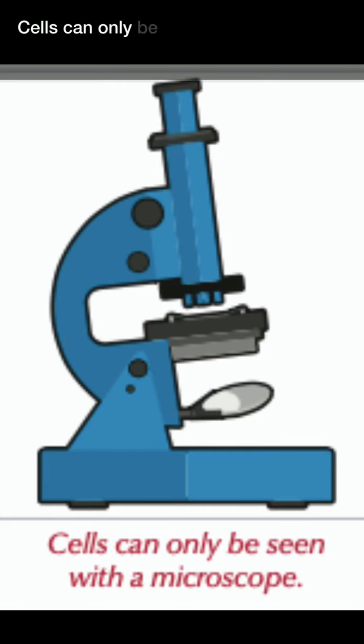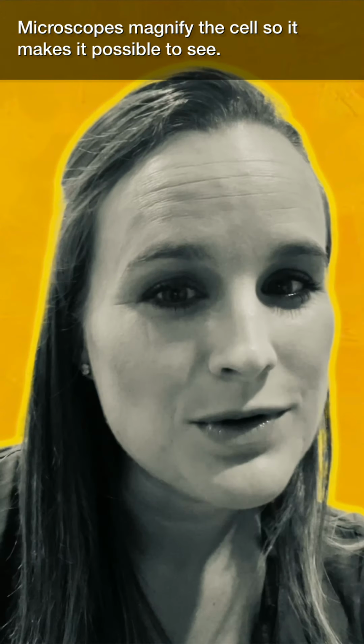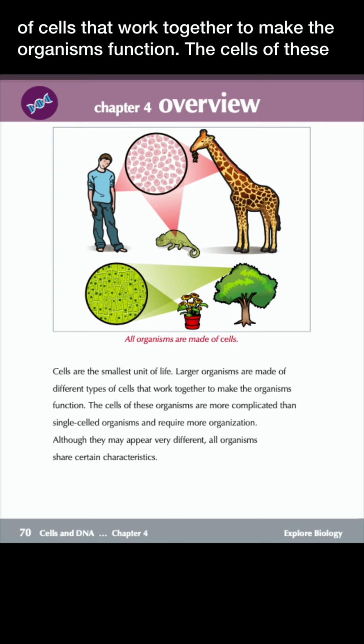Cells can only be seen with a microscope. Microscopes magnify the cell so it makes it possible to see. Cells are the smallest unit of life. Larger organisms are made of different types of cells that work together to make the organisms function.